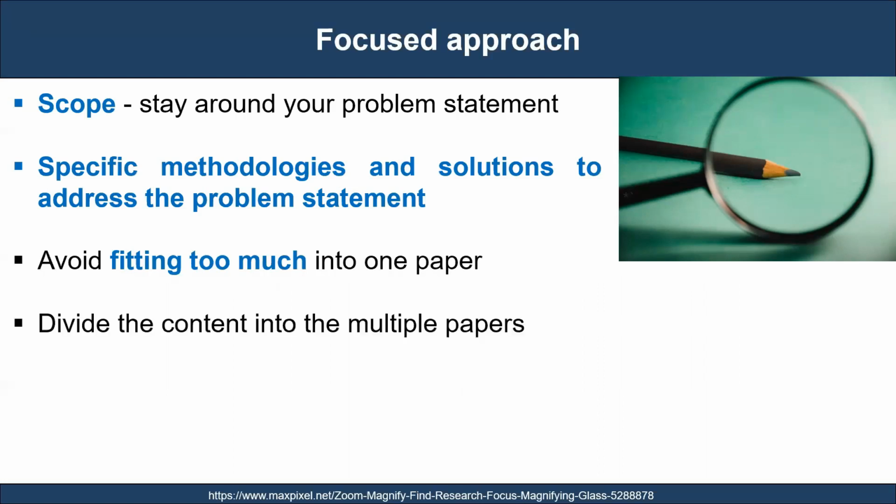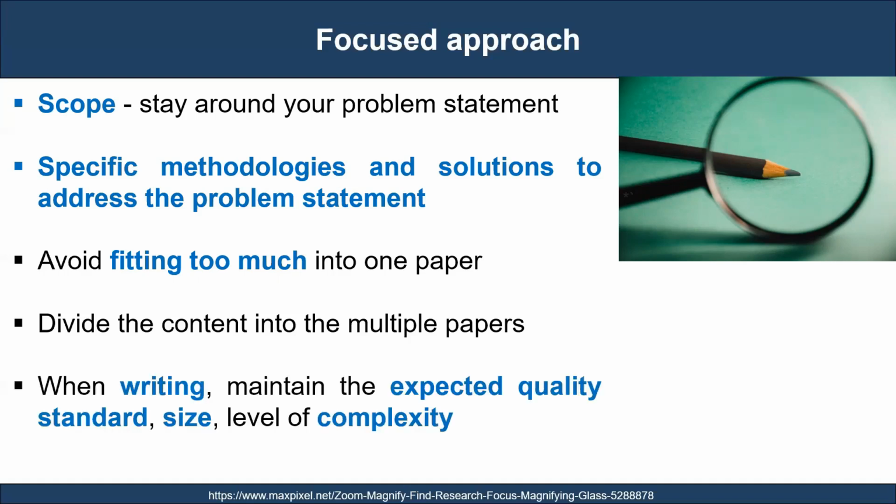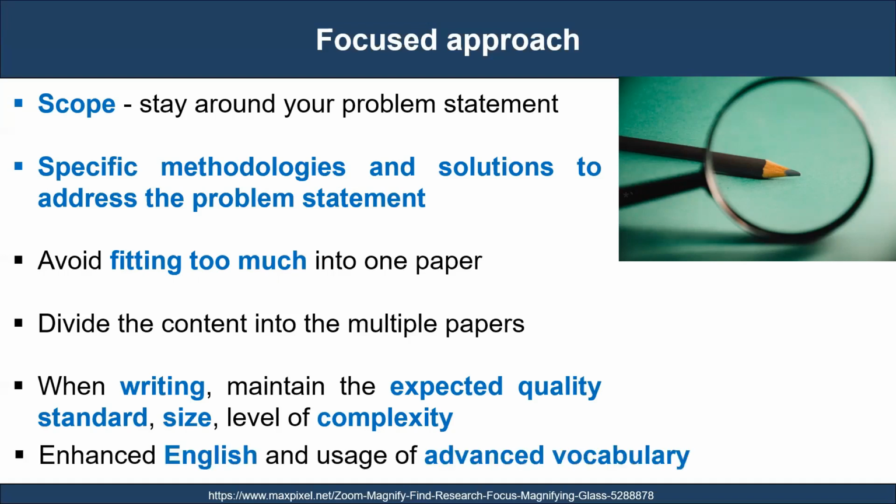If your work is vast, divide the content into multiple papers. That will give you the opportunity to publish multiple papers on the same problem statement, presenting various methodologies and solutions. When writing, maintain the expected quality standard, size, and level of complexity. An excellent paper must be framed with enhanced English and usage of advanced vocabulary. The next important step is to decide on a journal or a conference where you want to publish.